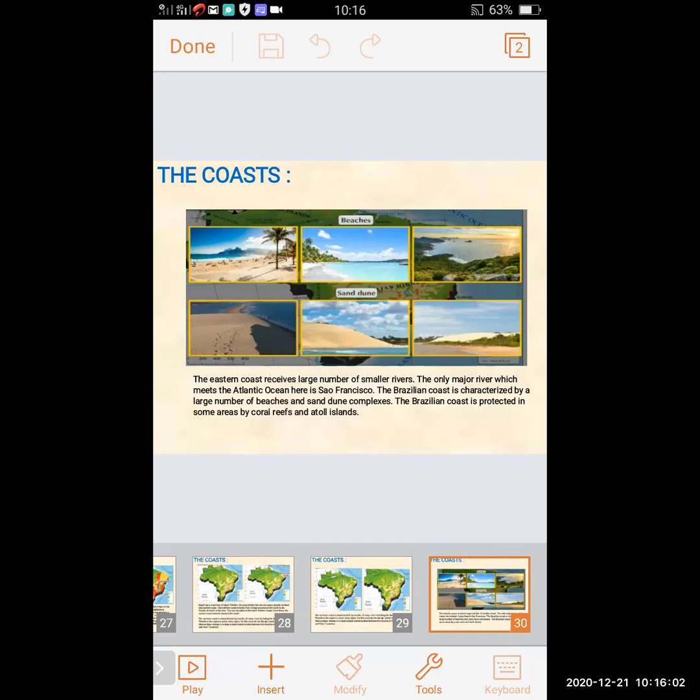The Brazilian coast is characterized by a large number of beaches and sand dune complexes. As we all know, Brazil is famous for its various beaches. The Brazilian coast is protected in some areas by coral reefs and atoll islands.